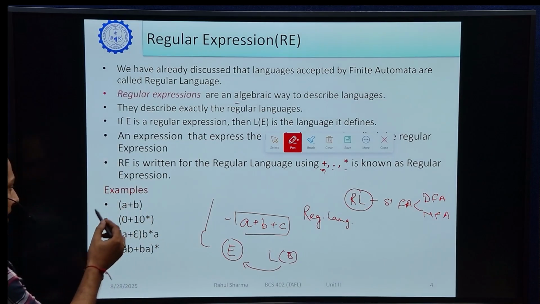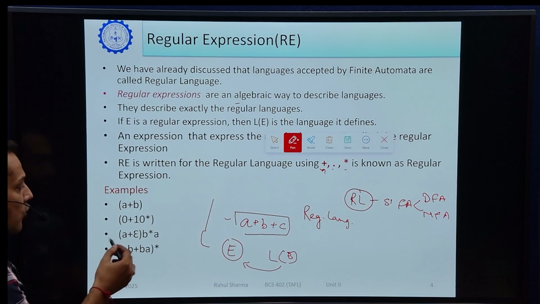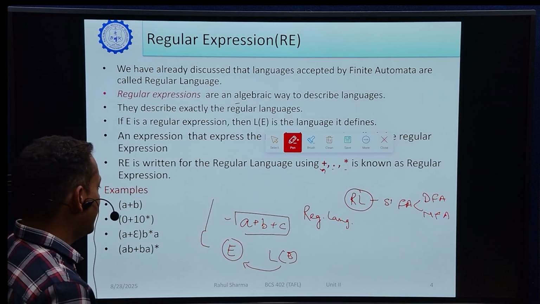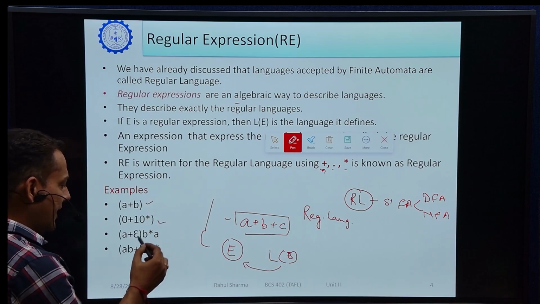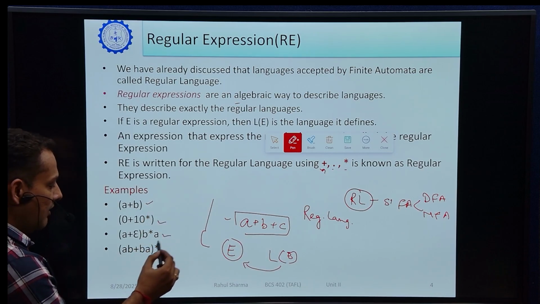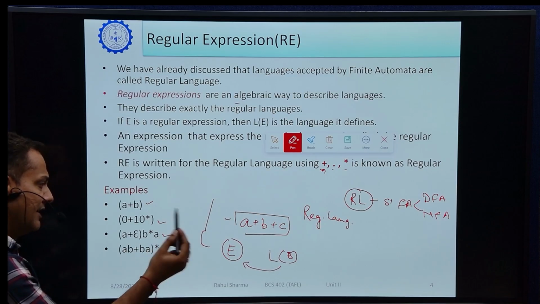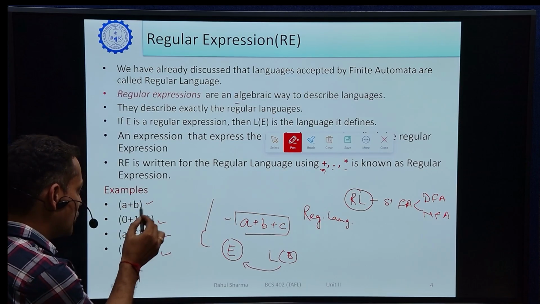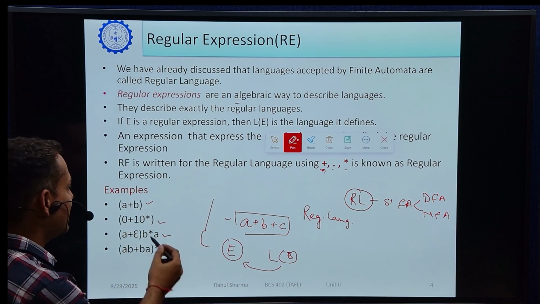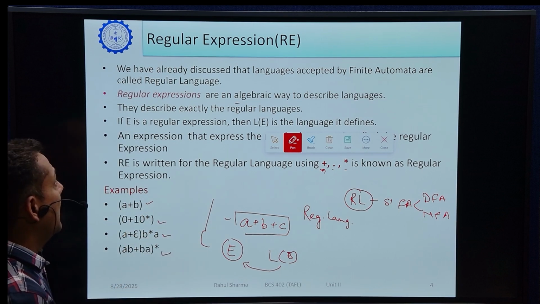So there are some examples of how we can write an expression for a language: a plus b, 0 plus 1 0 star, a plus epsilon b star, a b plus b a star. We will see in the next slide what they describe and which language each one shows. These are some examples of regular expressions.